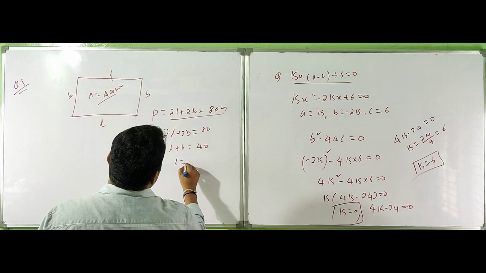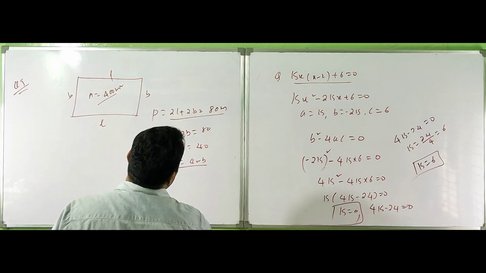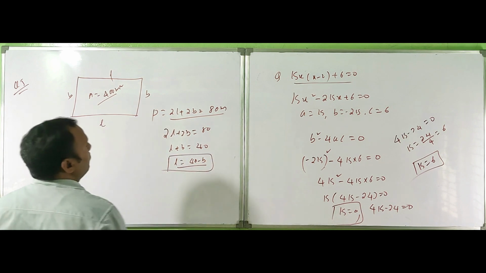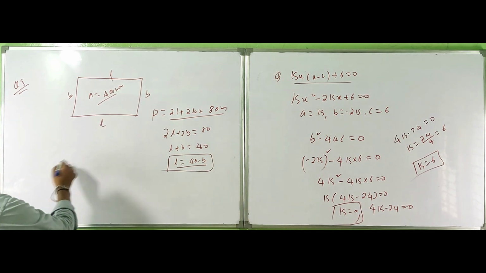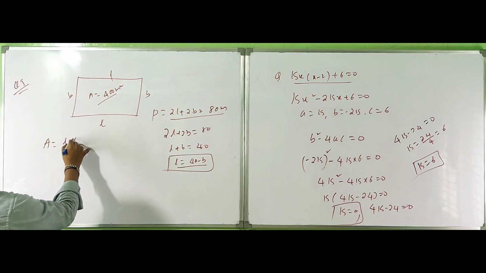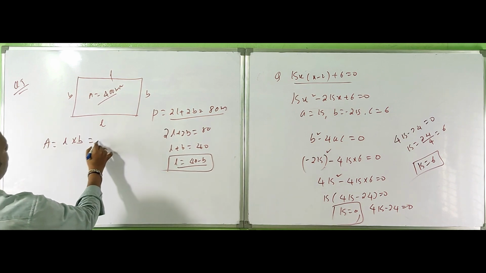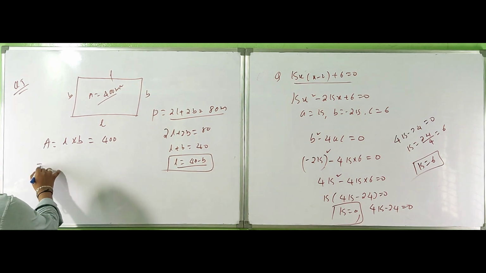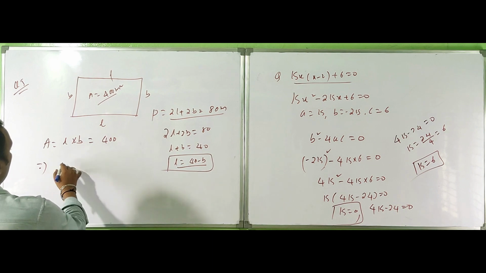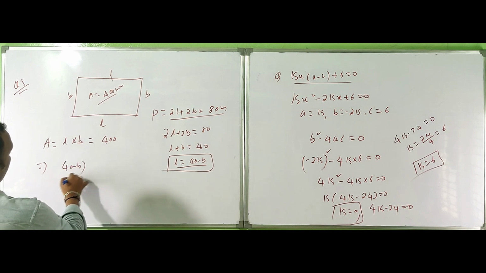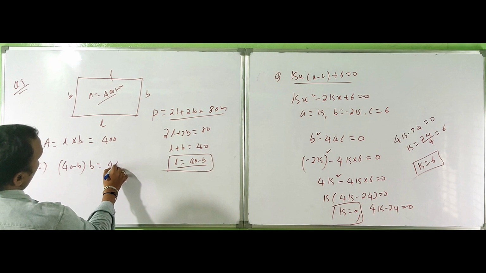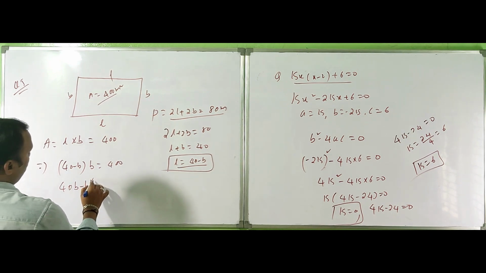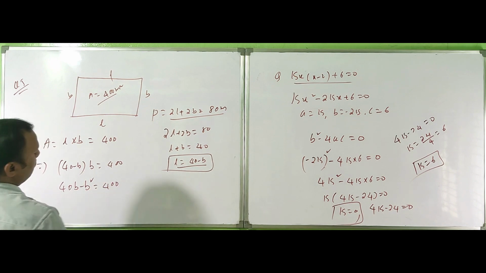So L is equal to 40 minus B. Now the area is L into B, and the area given is 400 square meters. So L into B, that is (40 minus B) into B, is equal to 400. This becomes 40B minus B square is equal to 400.